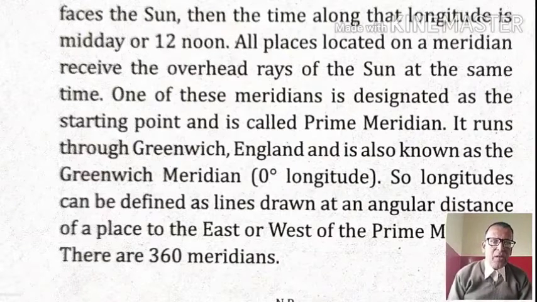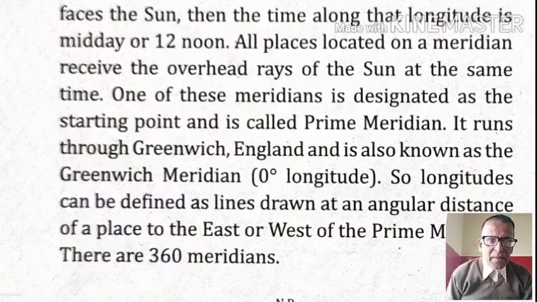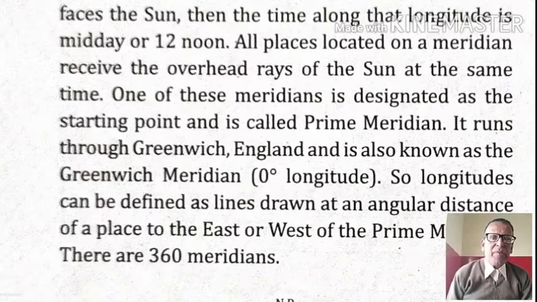On the basis of that prime meridian or Greenwich meridian or 0 degree longitude, the globe or earth can be divided into two halves, eastern hemisphere and western hemisphere. Earlier we had seen 0 degree latitude, which is the other name of the equator.